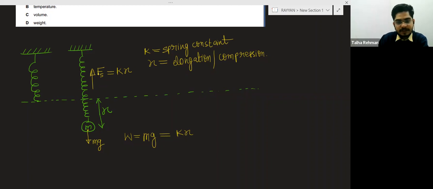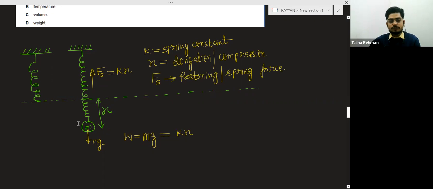Fs here is the restoring force, also known as the spring force. So spring balance measures the weight in this way.